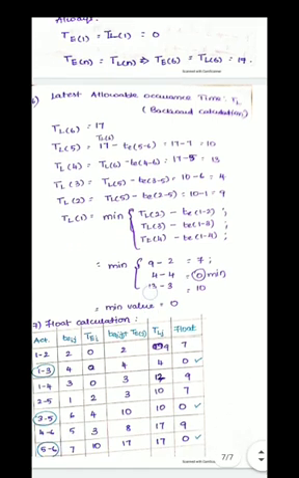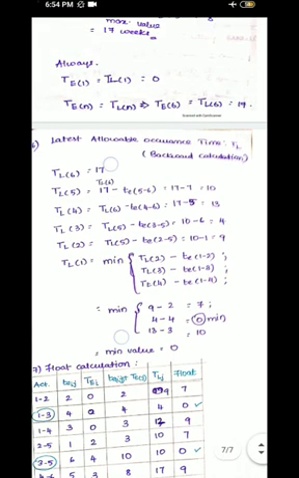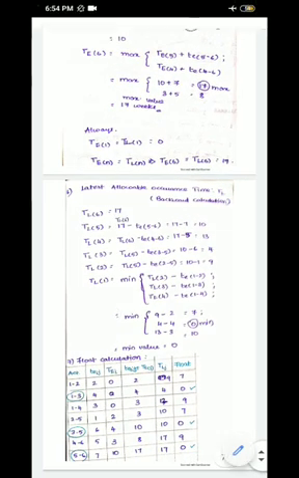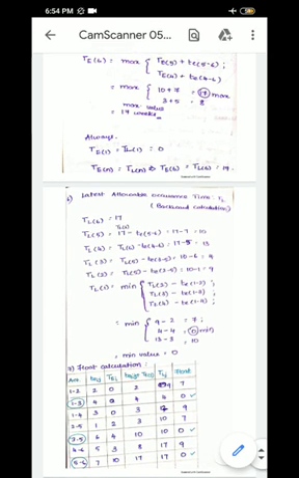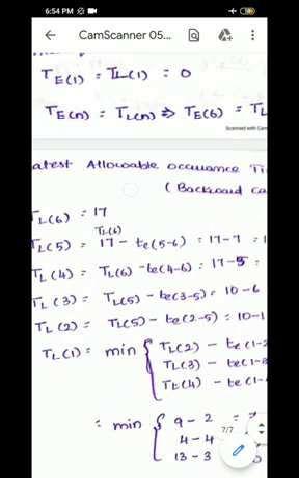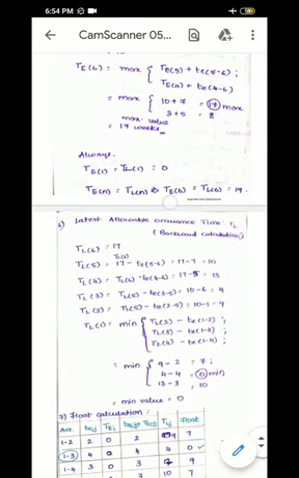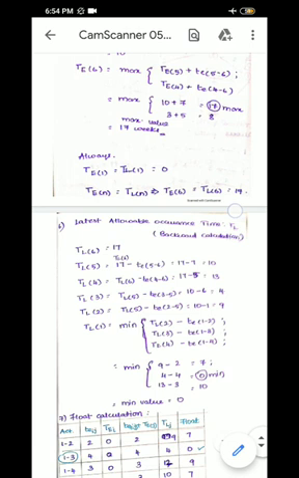Similarly, you are going to find for the others. So the minimum value on calculating the 3 is 0. So it should be 0. As I told you before, TE1 is equal to TL1. This is always constant for every problem. It will be 0. And TEN is equal to TLN. Here the nth activity is 6, so here the nth activity's earliest time is 17, and thus the latest allowable time also will be 17.